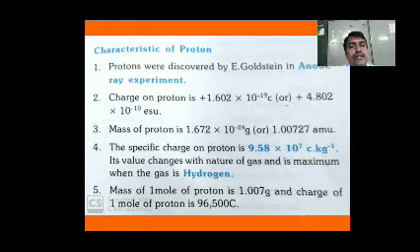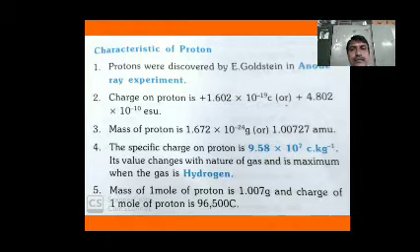Mass of 1 mole of protons is 1.007 grams and charge of 1 mole of protons is 96,500 coulombs. These are the characteristics of protons.